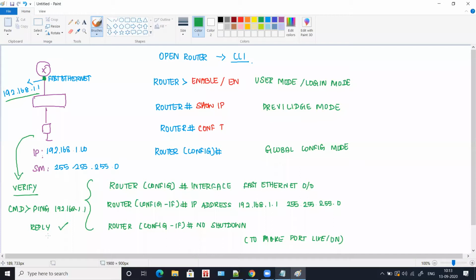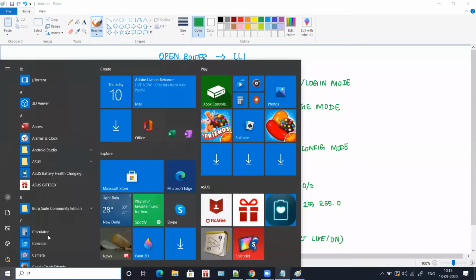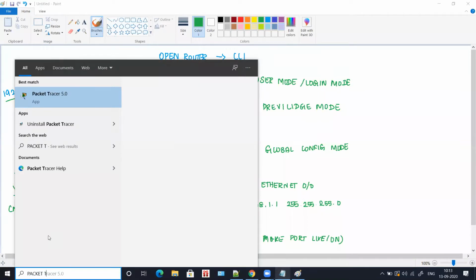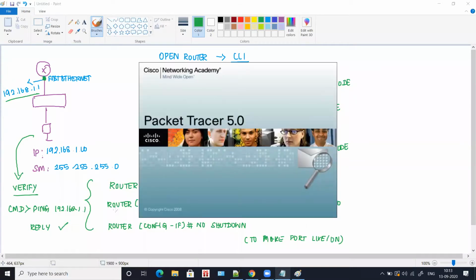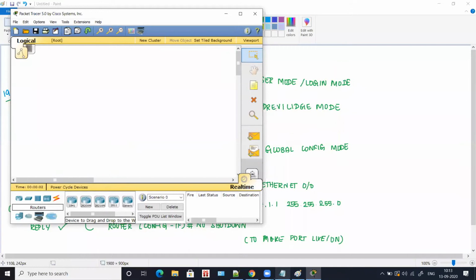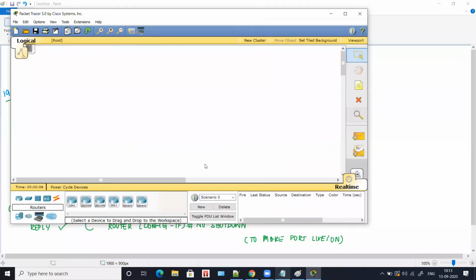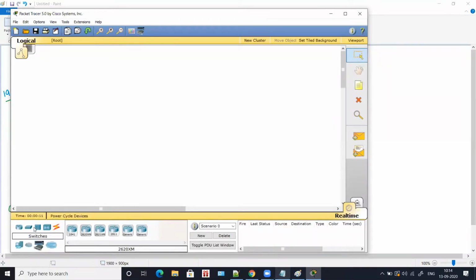And I'll also show you, since the router is very new for you, I will show this to you in Packet Tracer as well. Yes, in Packet Tracer we have all the devices. I hope my screen is visible. Yes, so we have routers, we have switches and all that.